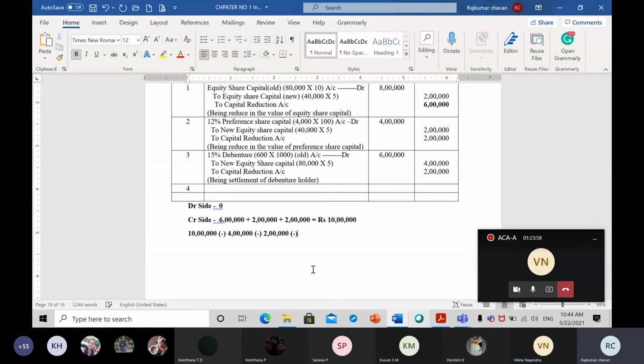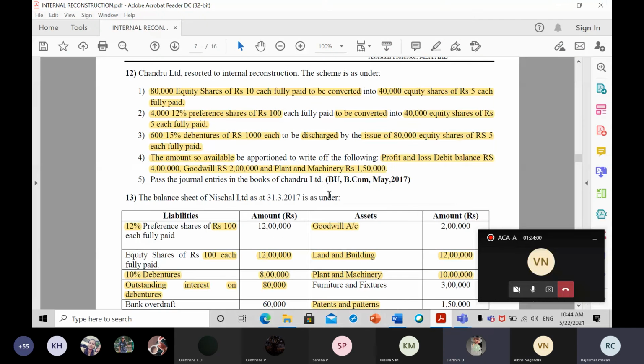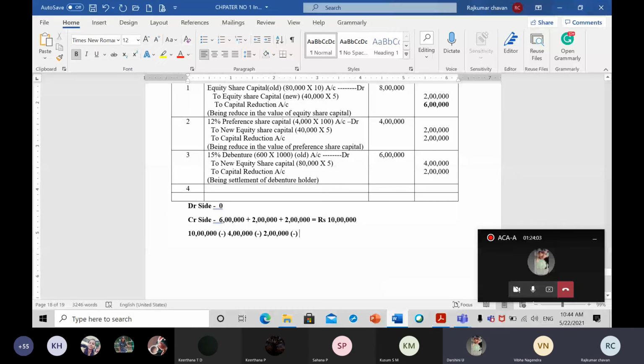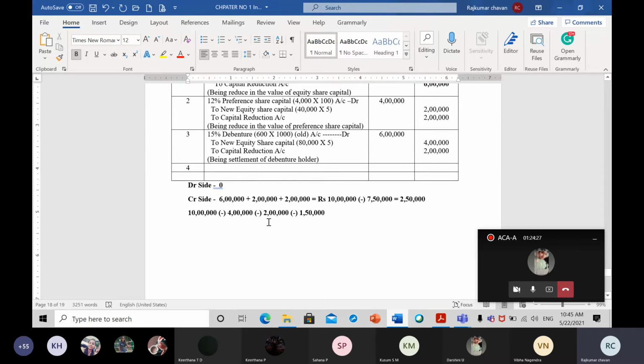Then minus plant and machinery, 1,50,000. Now if you take the total, 4 lakh plus 2 lakh plus 1,50,000, it is 7,50,000. So from 10 lakh we minus 7,50,000 rupees. What is the balance? 2,50,000 will be the balance in my capital reduction account.